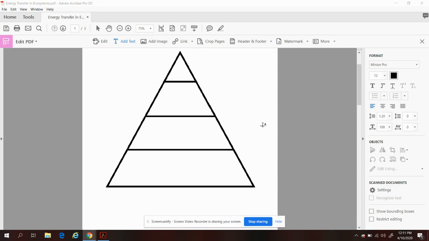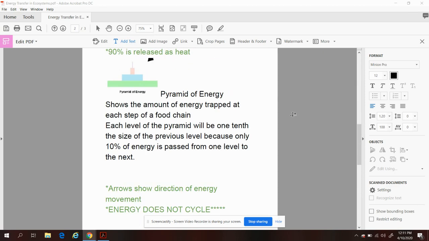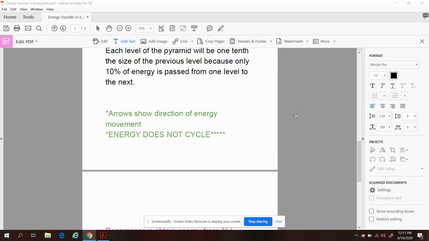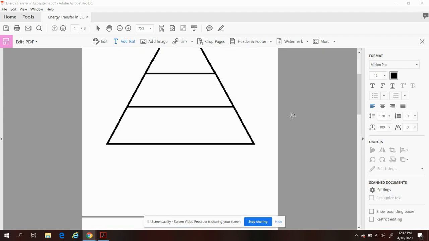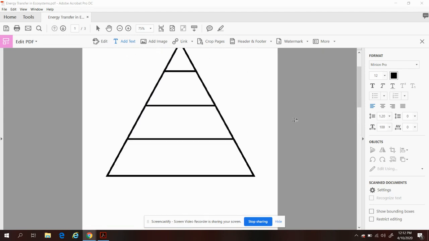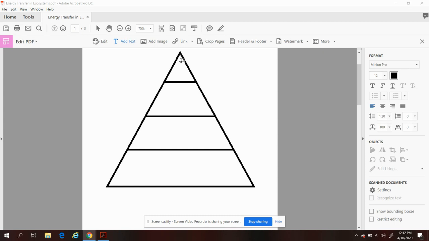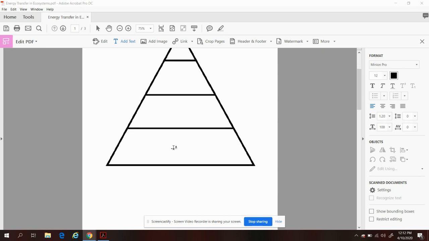So you guys should have taken these notes already on Thursday of last week. Scroll down to the bottom so you could see everything that you should have written already. I want to jump on and give you a quick video about this energy pyramid right here. So this is an energy pyramid. Each one of these different levels is called a trophic level. So I'm just going to add some notes here.